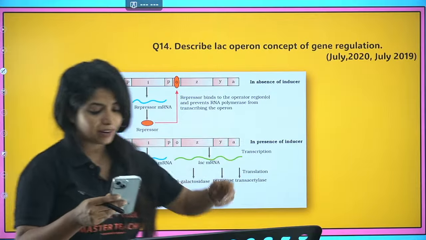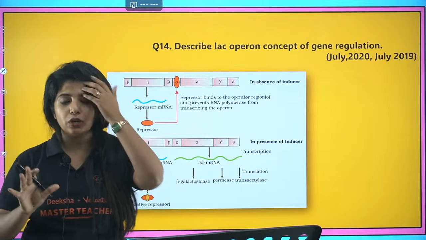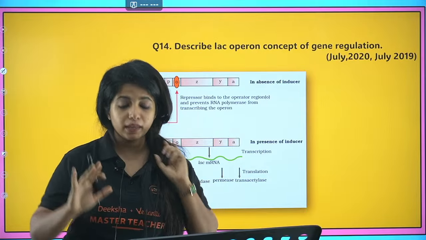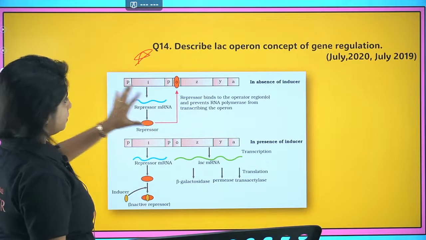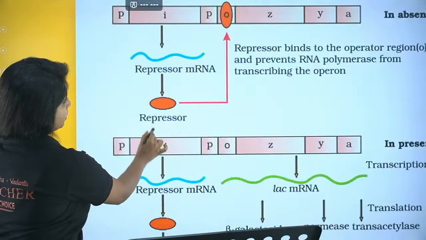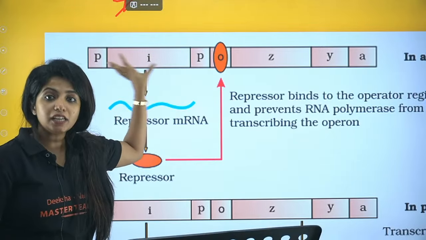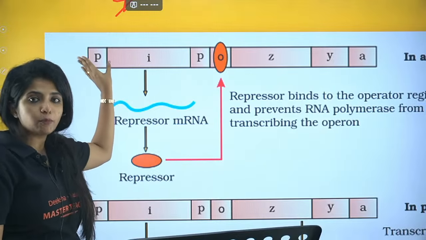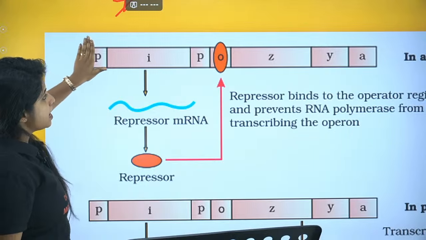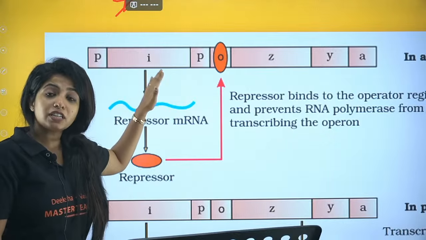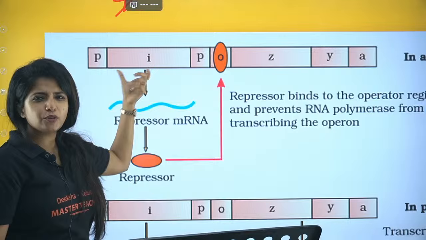So now the next question is, describe the lac operon concept of gene regulation. Now this is super easy, and this can come for examination. This is very important. So over here, listen. This particular thing that you see is a gene. And each gene will have its own promoter region. Why? Because it's on the promoter region that the RNA polymerase will come and bind and do the transcription. After transcription, translation would happen and we will get a protein out of it. So this gene is going to code for some protein.